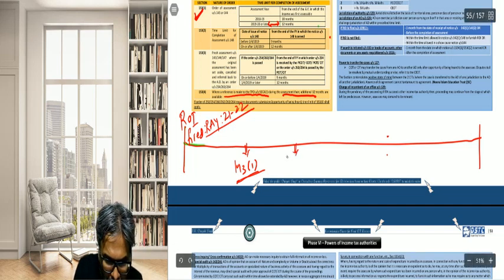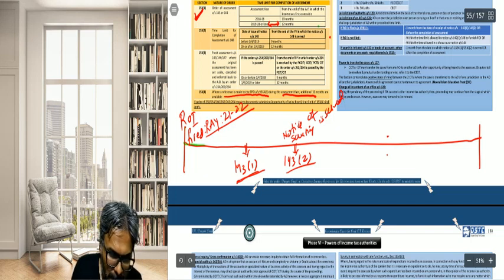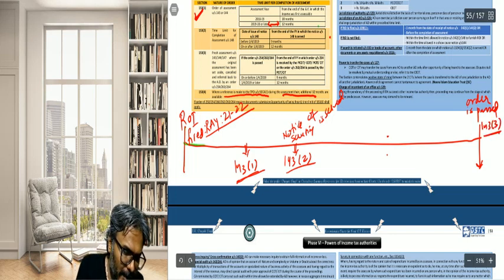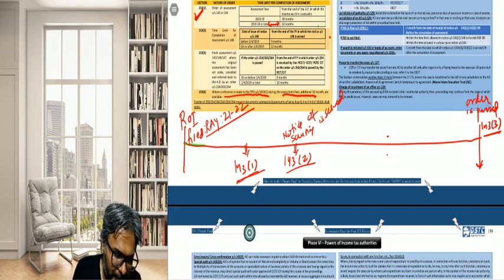After that, notice of scrutiny is served, and finally the order is passed. Fine, students. So these are the various pointers.